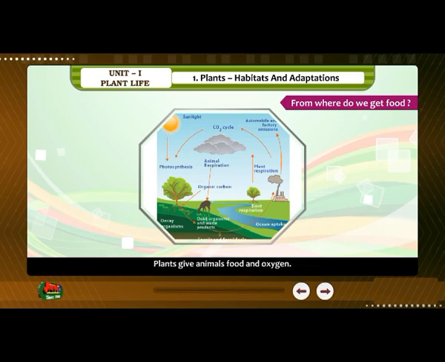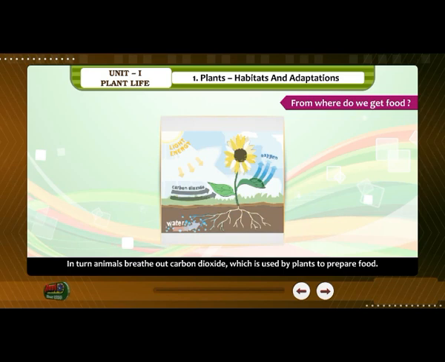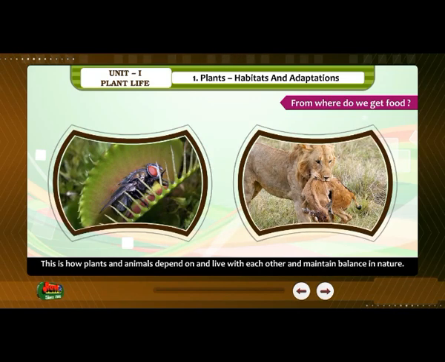Plants give animals food and oxygen. In turn, animals breathe out carbon dioxide, which is used by plants to prepare food. This is how plants and animals depend on and live with each other and maintain balance in nature.